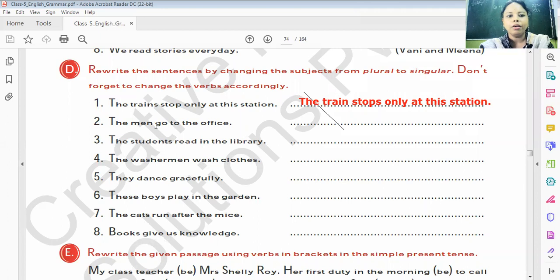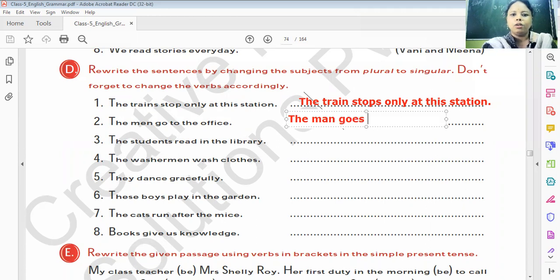So students, the men go to the office is the second question. Here you just have to change the subject which is given. Rest of the sentence you can write by yourself in the blank. I'll write only the subject: the man goes. Understand? To the office. The rest of the sentence is the same. We just have to change the verb and the subject which is given here.